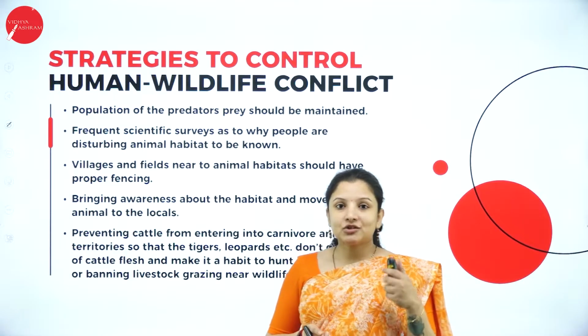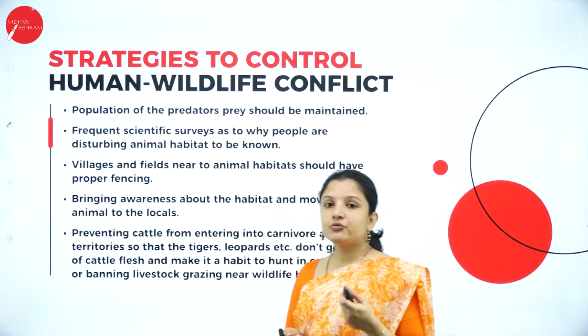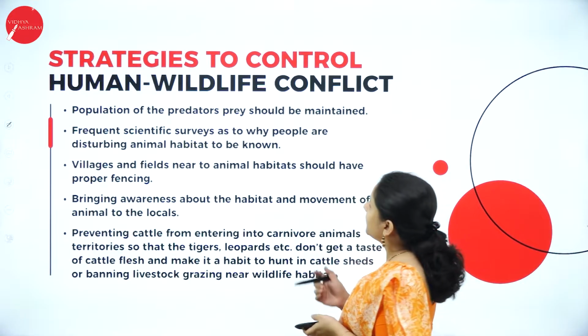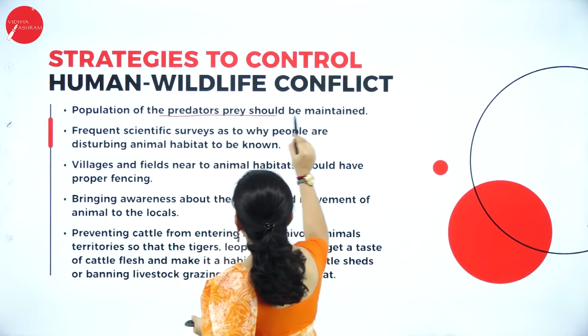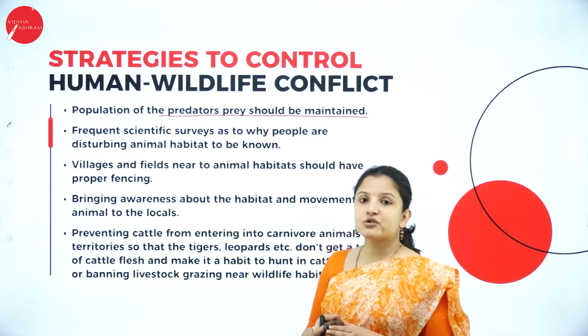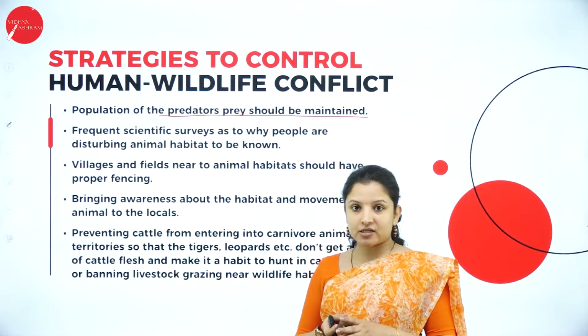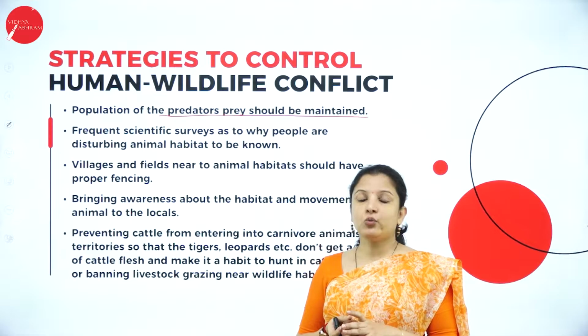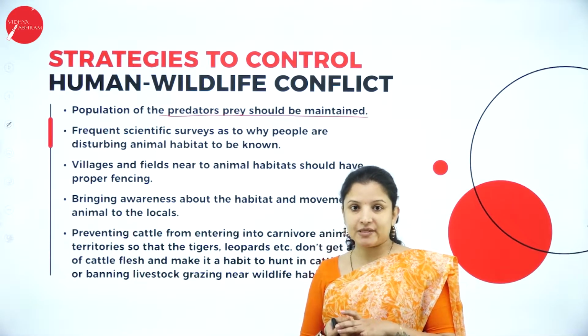So next, what are the strategies that can be followed in order to prevent human-wildlife conflict? The population of predator and prey should be maintained. For that, we human beings should stop interfering with the forest life of these animals, right?